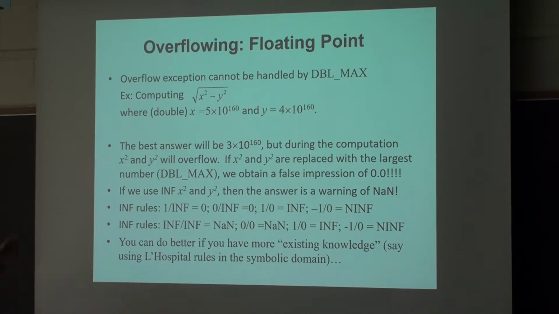But if you handle it with infinite, a special symbol, x squared is infinite, y squared is infinite. Infinite minus infinite is not a number. The square root of not a number is not a number.